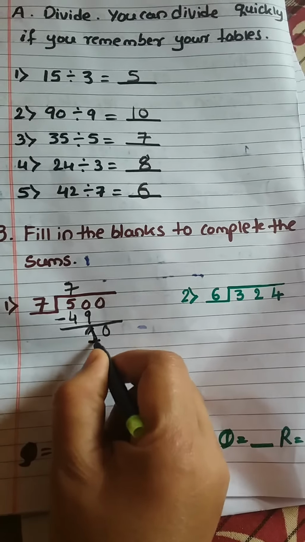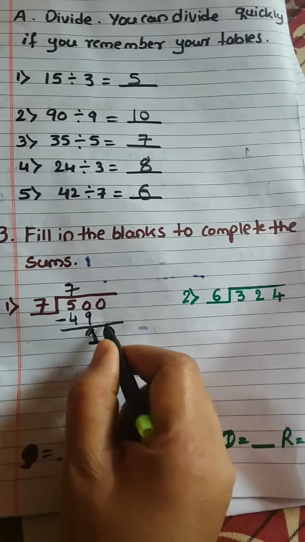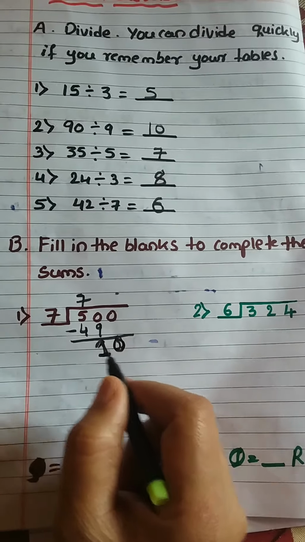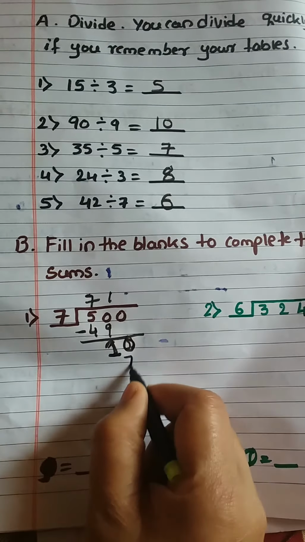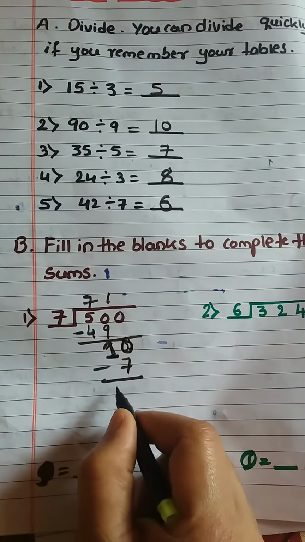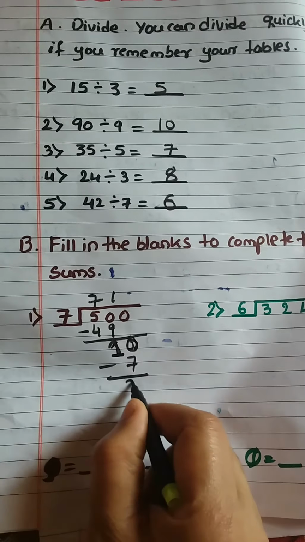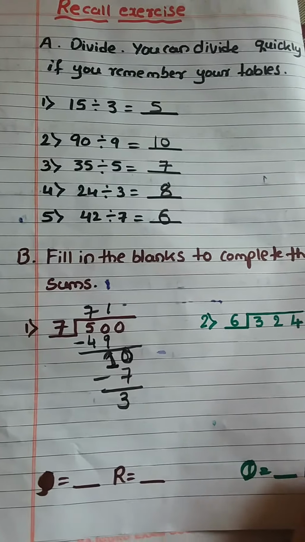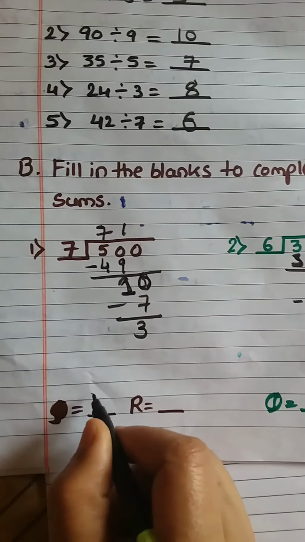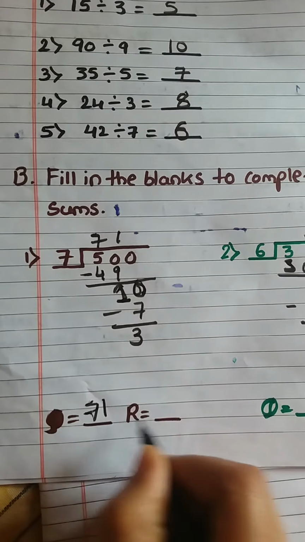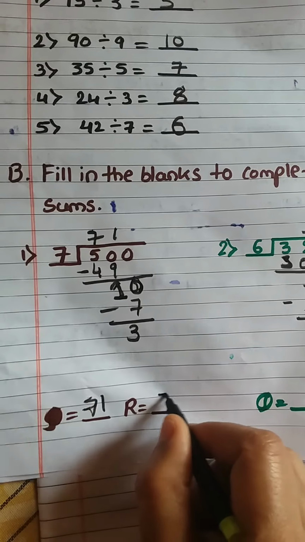Now is 10 there in the 7 table? No. Near to 10, which number is there? 7. So 7 ones are 7. 10 minus 7 is 3. So like this you have to find out the answer. So here quotient is 71 and remainder is 3.